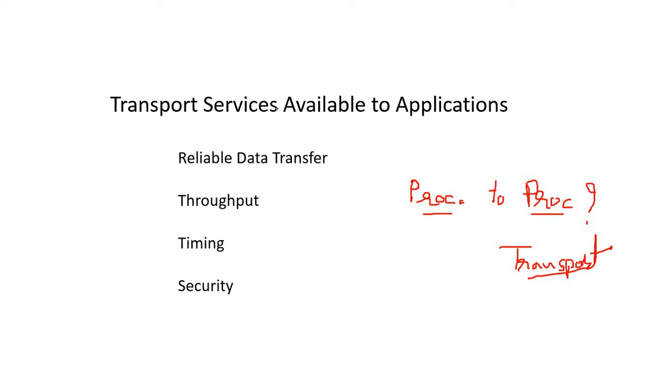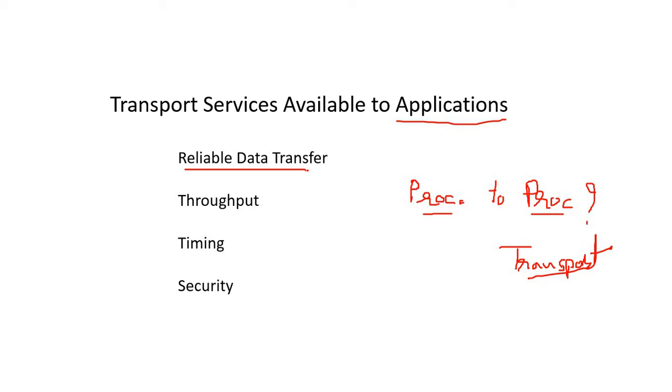Generally, today we are discussing the application layer, but what are the transport services available for the various applications? The first one is reliable data transfer. Reliable data transfer means the connection should be reliable.